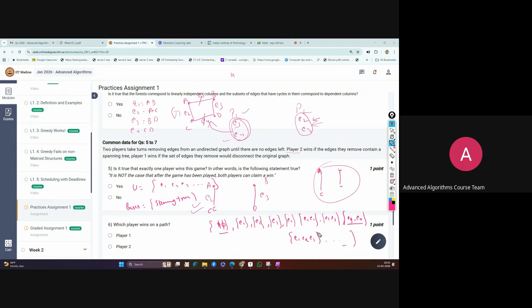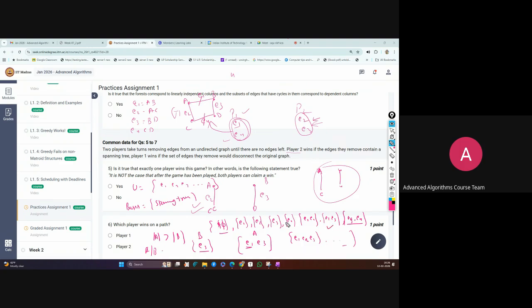What is the exchange property? If we take two sets, one smaller and another bigger. Suppose I take E3 as one set, B, and E1 and E3 as another, A. Here the size of A is greater than the size of B. If we find the difference of A and B, that is E1. After combining this difference element with the smaller set, E1 E3 is also a member of your family.